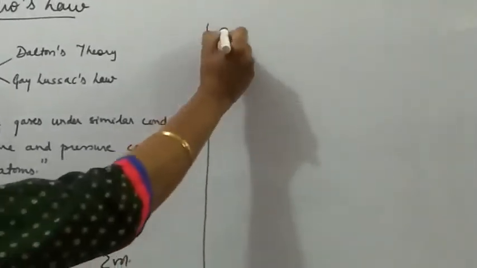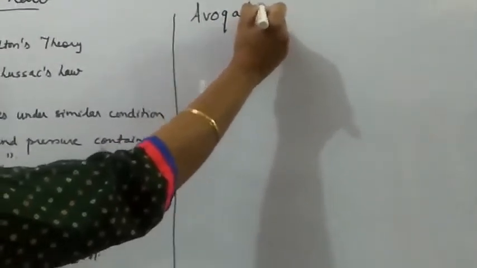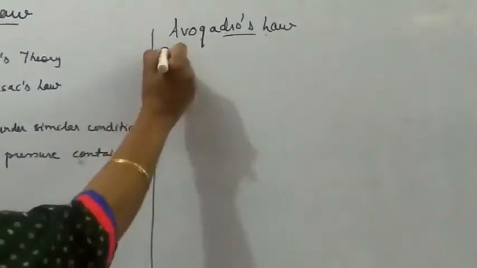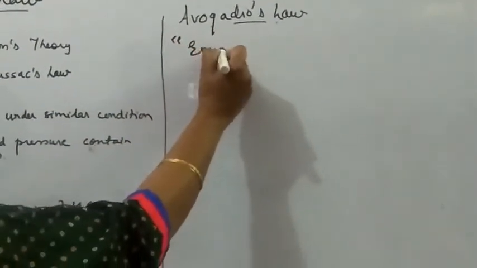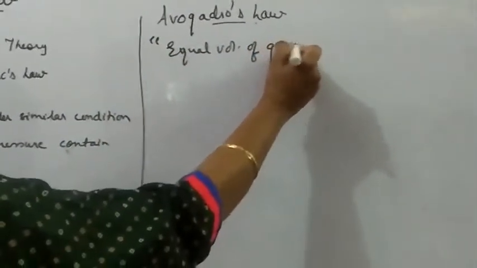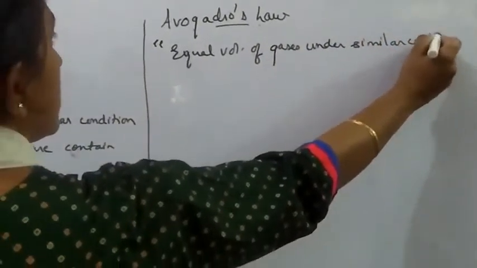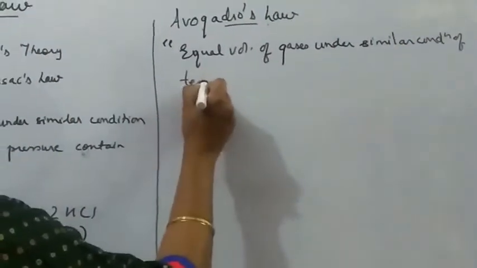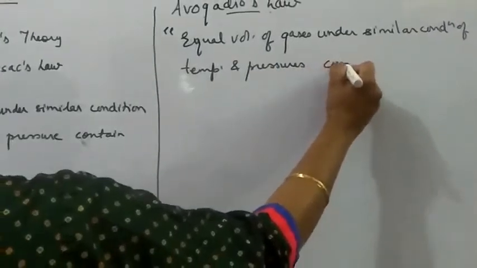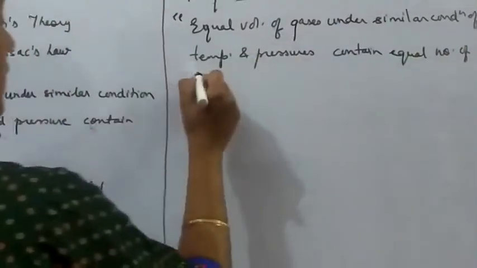Then Avogadro went through this hypothesis and made a slight change. According to him, equal volumes of gases under similar conditions of temperature and pressure contain an equal number of molecules.